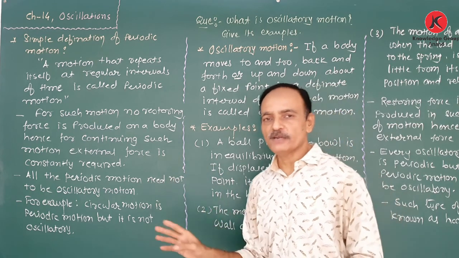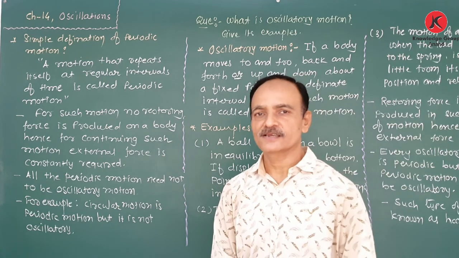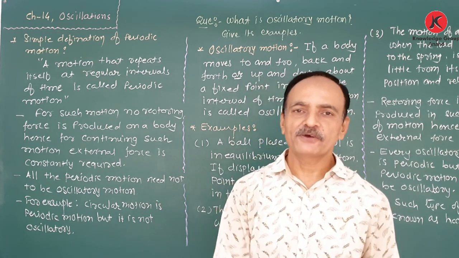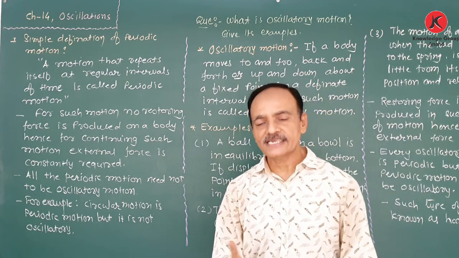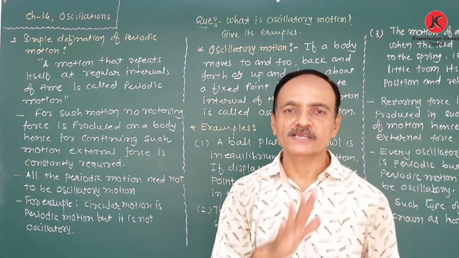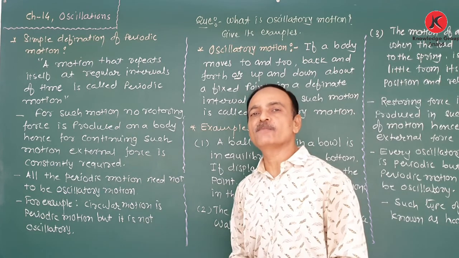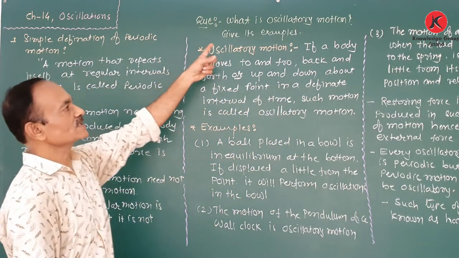Keep in mind this point because after the discussion of periodic motion and oscillatory motion, a 2 marks question is: state the difference between periodic and oscillatory motion. At that time, we have to write down at least 3 or 4 points for each motion. After that, the next question is: what is oscillatory motion?